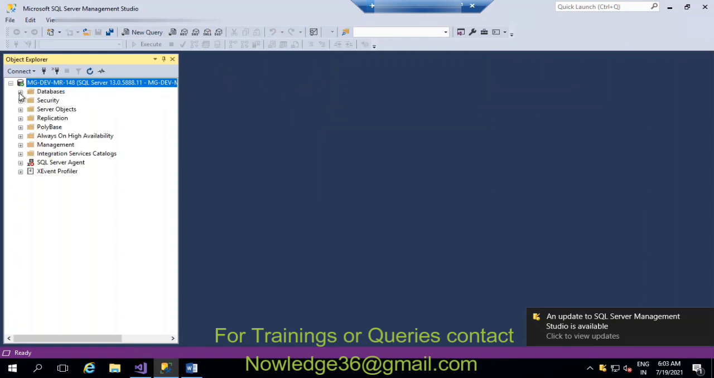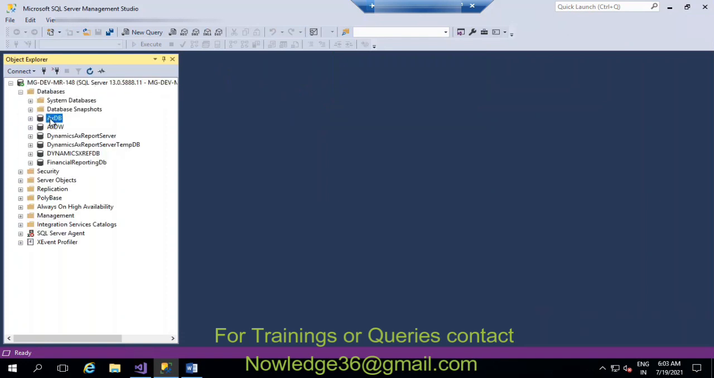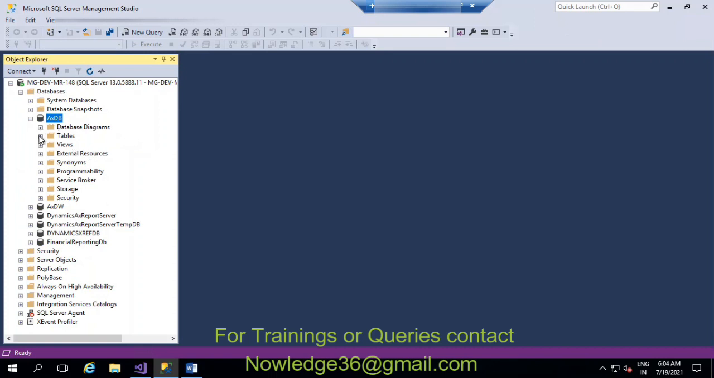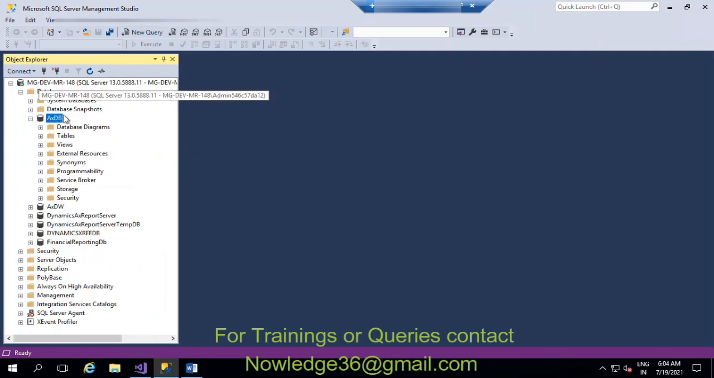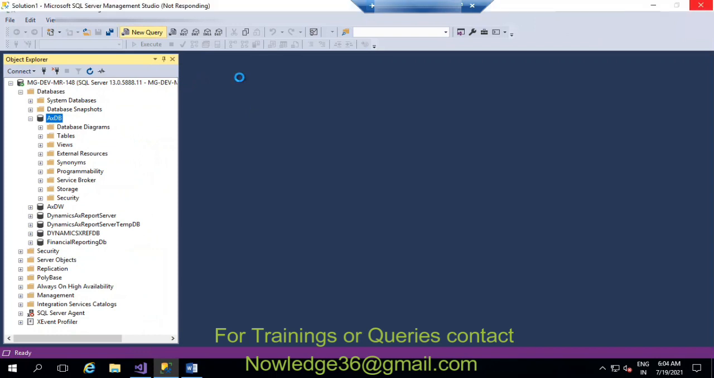So now you can see the database, and whatever tables are related to our Visual Studio, you can see in this AXDB. Okay, if you expand the tables, you will be able to see every standard and custom table that is already available here in this AXDB. This is how you can see the information. Or if you want, you can create queries and extract the information.